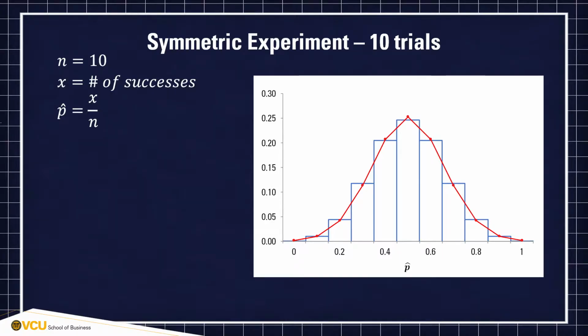We can demonstrate this graphically with a simulation that collects all the possible combinations of tossing a coin 10 times. In other words, the whole sample space, which consists of 2 to the 10th, or 1024 outcomes. But many of these outcomes are more common than others, as they involve a more symmetrical number of successes versus failures. So it should not come as a surprise if the distribution of sample proportions looks like this.